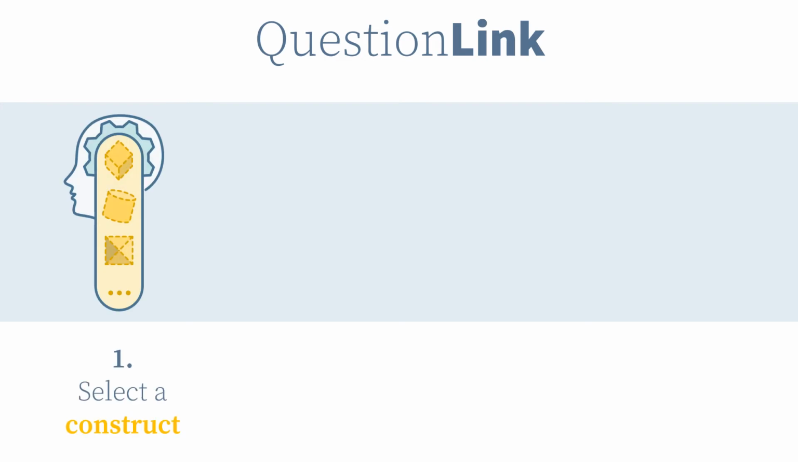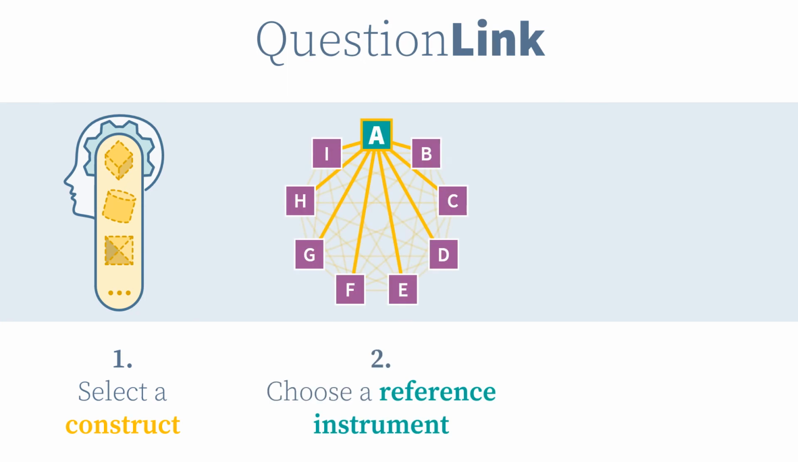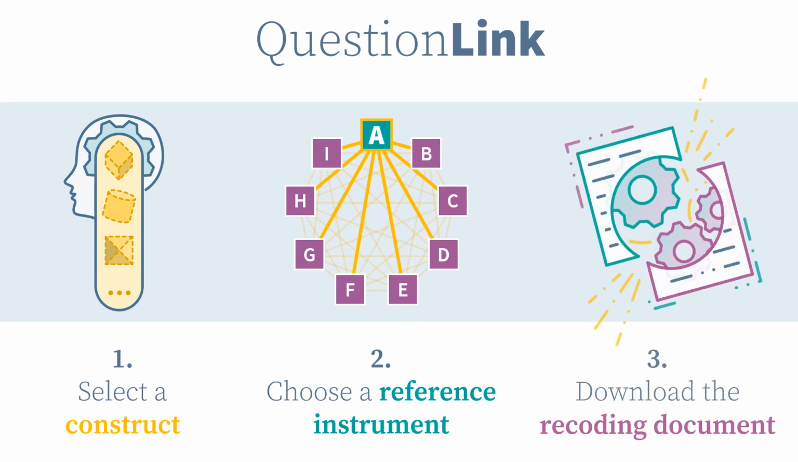Using QuestionLink is easy. Select a construct from a steadily growing list of constructs, then choose one instrument used in the covered surveys as a reference instrument, and then you receive a recoding document which allows you to harmonize every other instrument for the construct into the format of your chosen reference instrument.